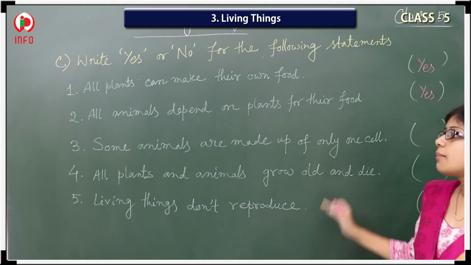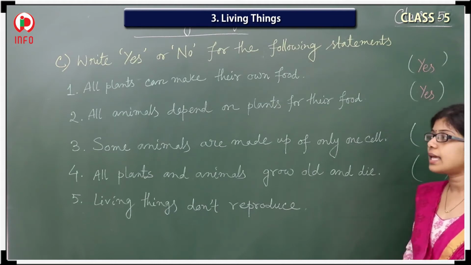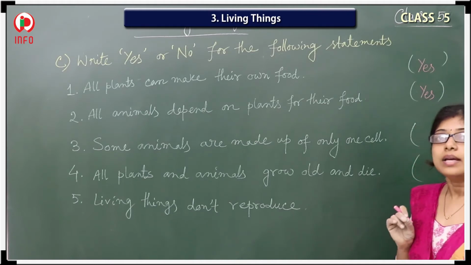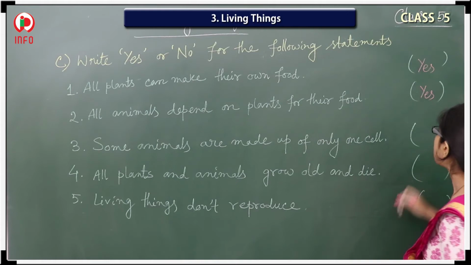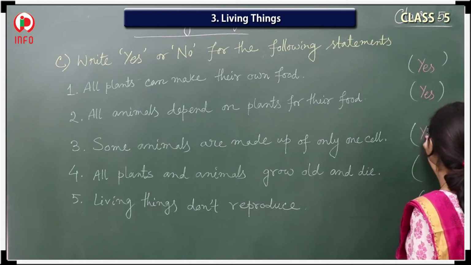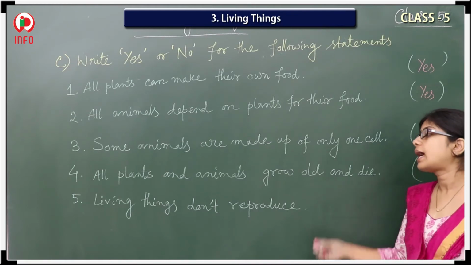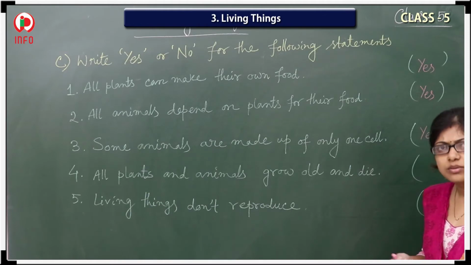Third one: some animals are made up of only one cell. Yes, single-celled organisms are available, just like bacteria and protozoans. So you have to write yes inside the bracket. Next, the fourth one: all plants and animals grow old and die. Yes, that one is also correct.